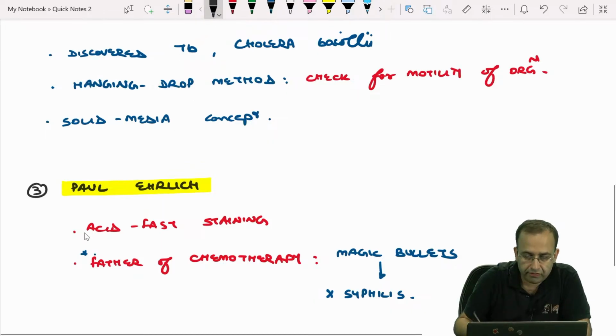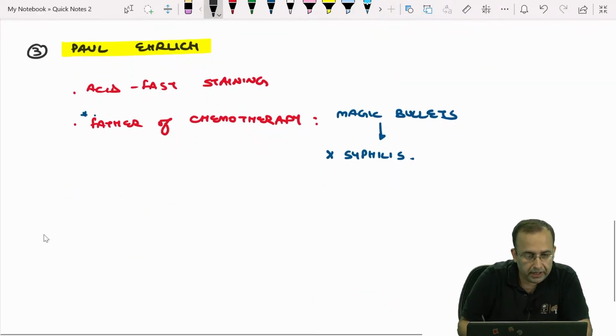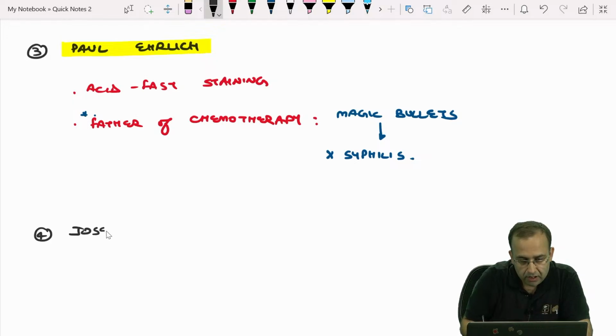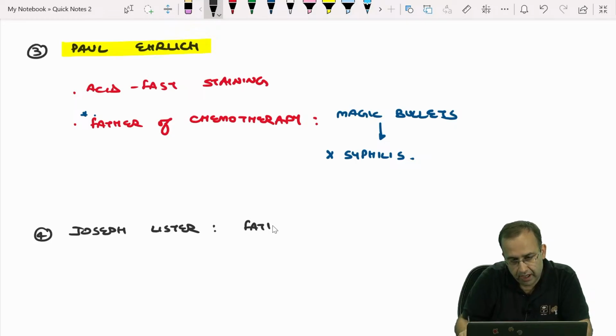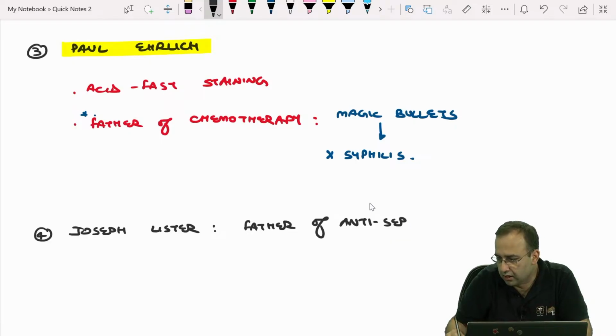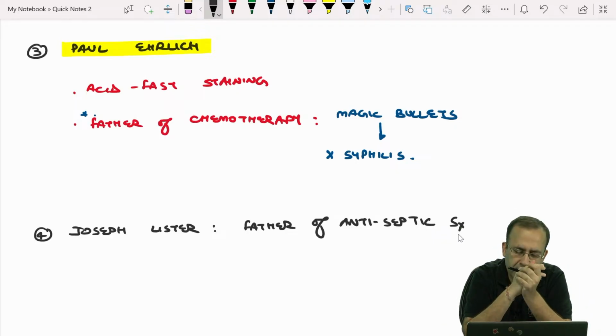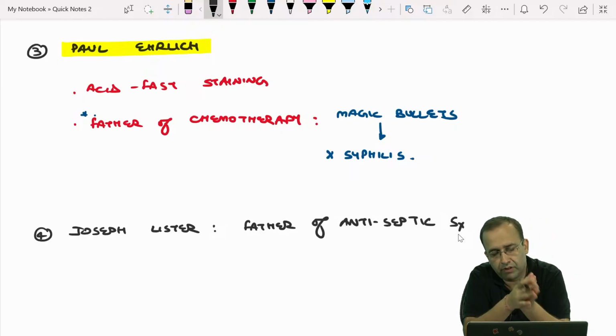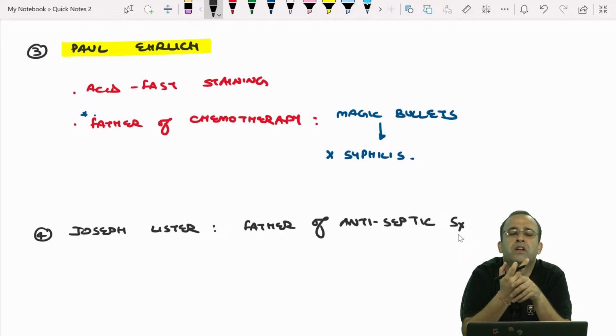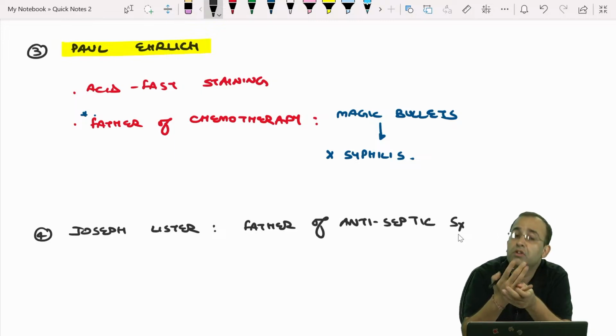Next scientist is Joseph Lister, who is the father of antiseptic surgery. Even basic points, like washing hands before surgery, or changing gloves and washing hands while going from one patient to another, even after minor dental work, were not performed earlier.